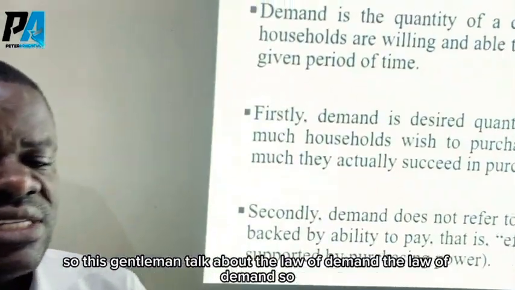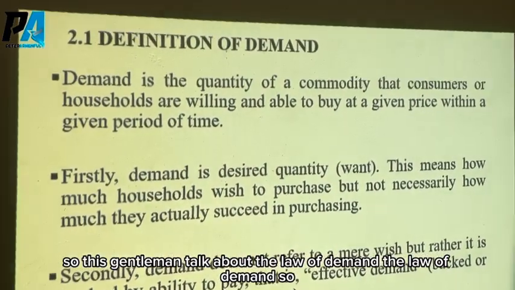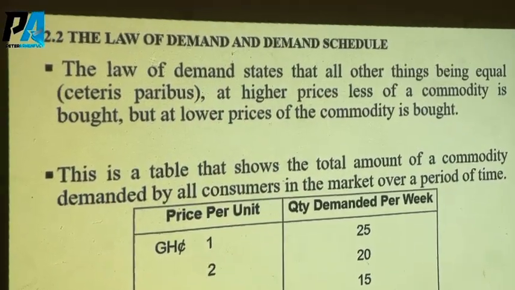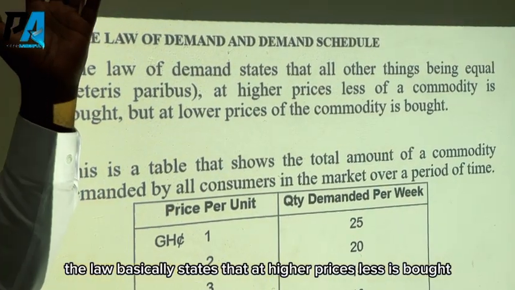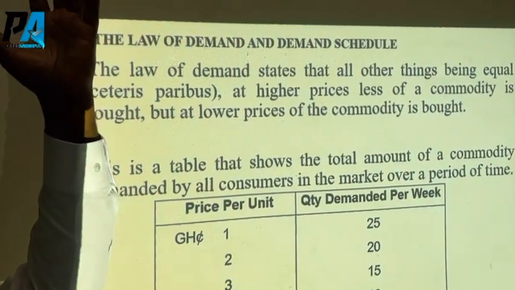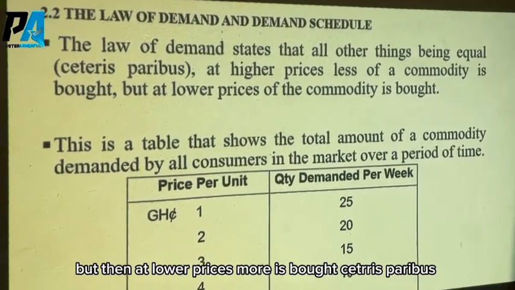Okay, so at this juncture, we'll talk about the law of demand. The law basically states that at higher prices, less is bought. But at lower prices, more is bought. Ceteris paribus.